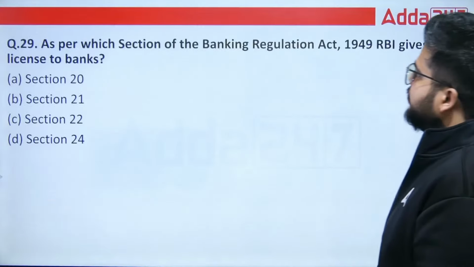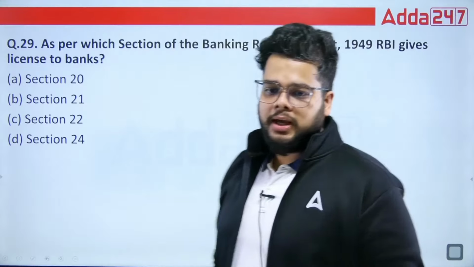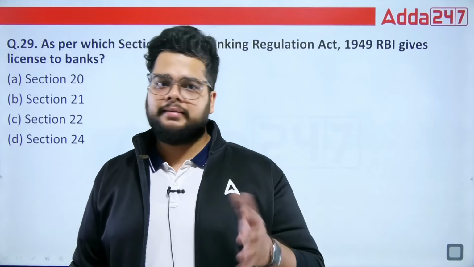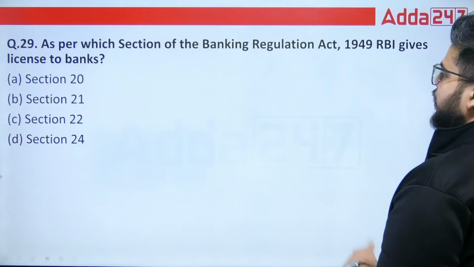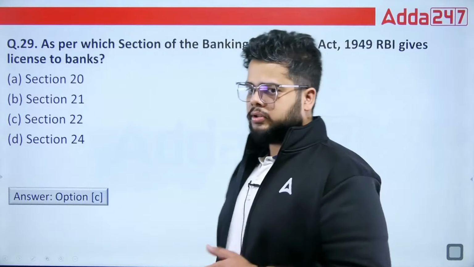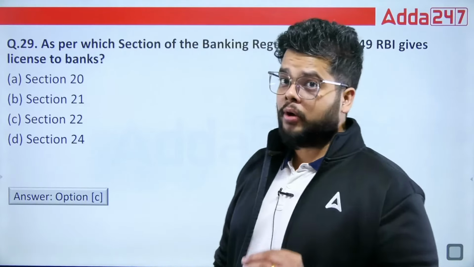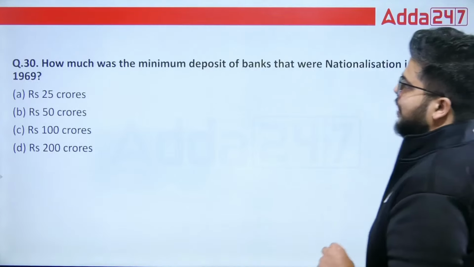Next we have: as per which section of Banking Regulation Act 1949 does RBI give license to the banks? RBI is providing licenses to the banks, that everybody knows, but under which section? 20, 21, 22 or 24? Direct question, it will be section 22. Such questions are low hanging fruits. You should not miss such questions in the actual exam.